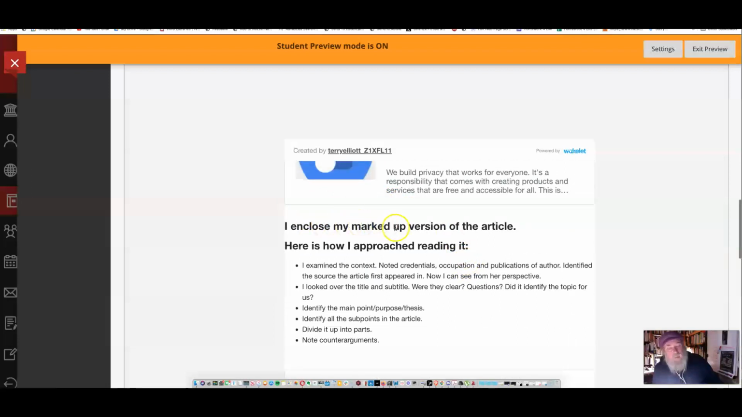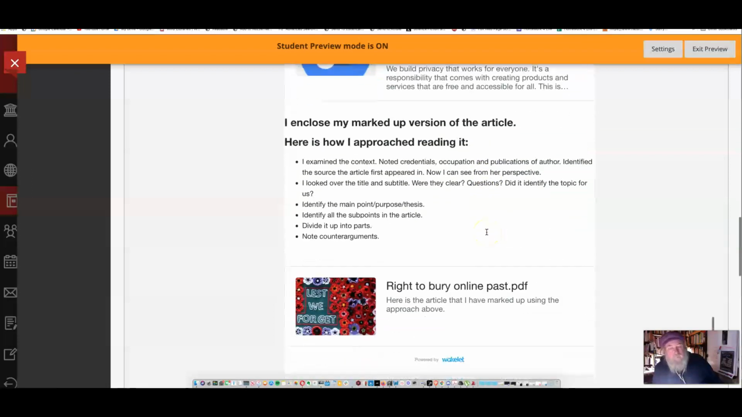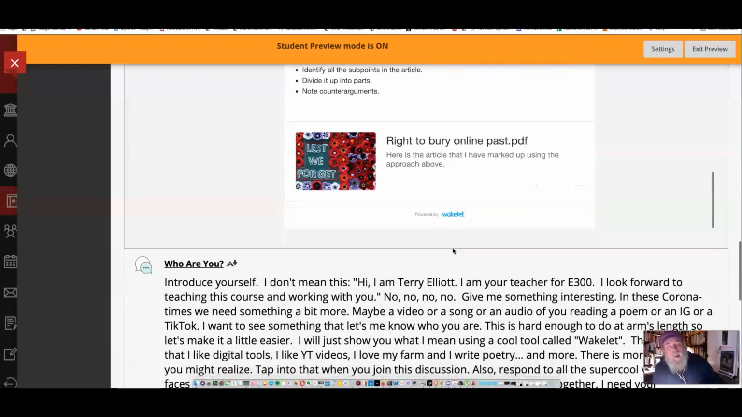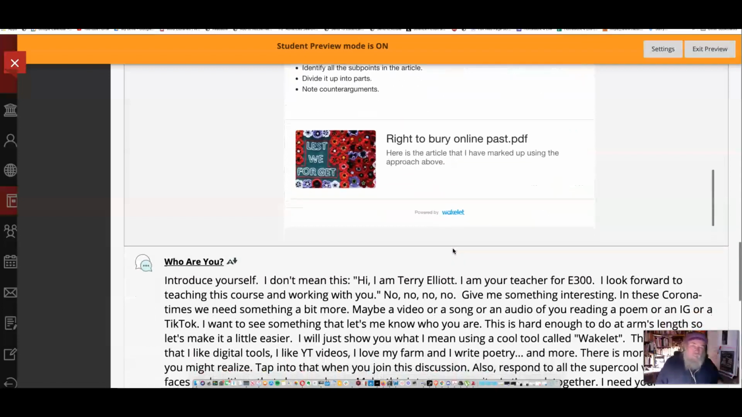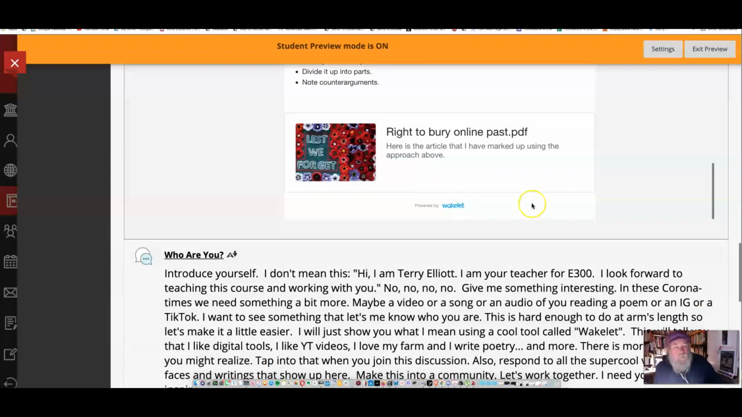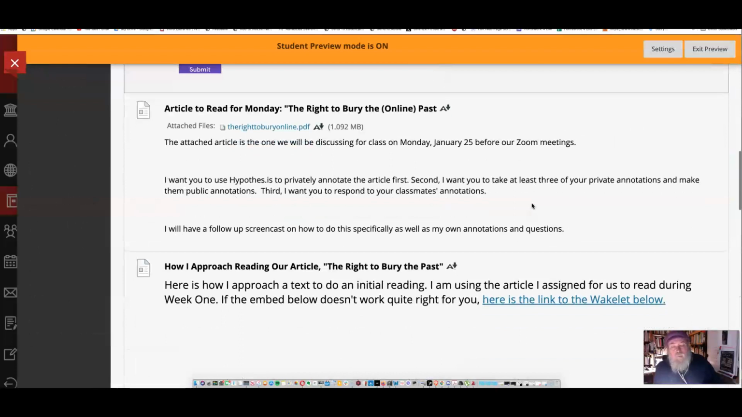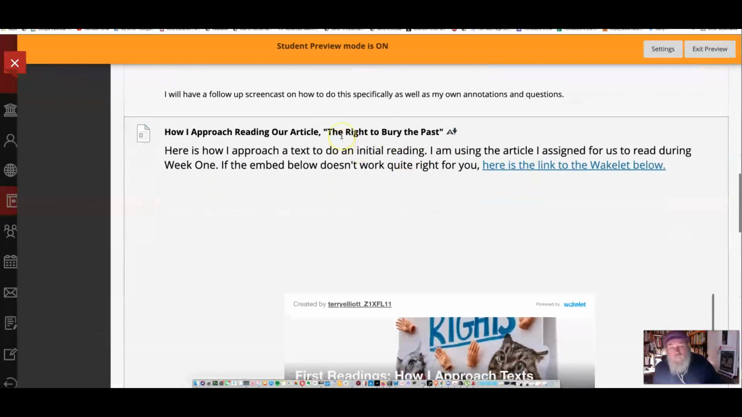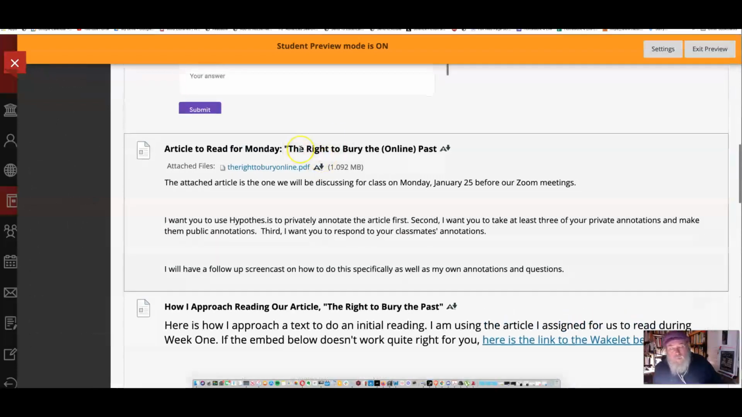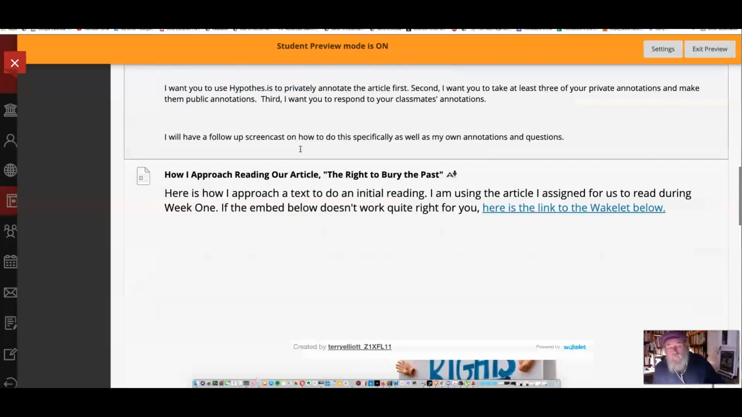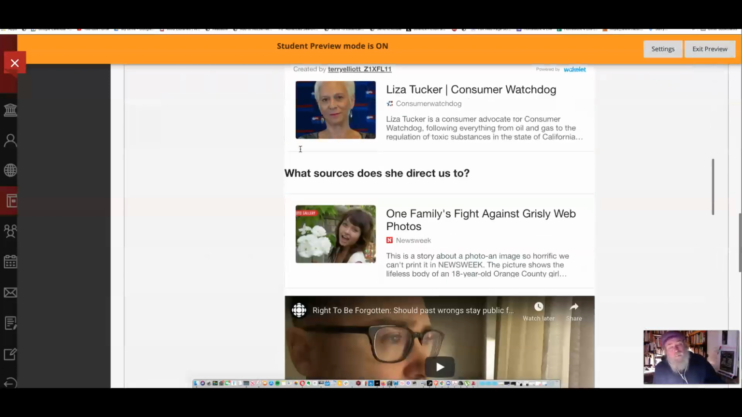Then I've marked up the article. It's right here. You click on that, you can see how I marked up my article. I annotated it in real life. That's a lot of stuff, but that's my approach to reading this. Now you can approach this any way you want, but I want you to read it closely and carefully, and that's what we're going to talk about on Monday: the issues underlying the article and how we're going to summarize it. You've got to understand it before you can summarize it.